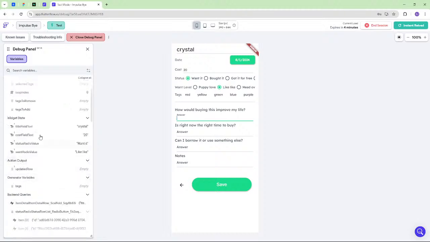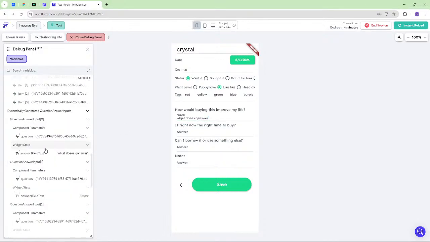And I'm in here because I wanted to see, what is this answer? It goes into the widget state. No? No. Because it's a component now. Where the heck does that go? Here. Dynamically generated question answer inputs. Okay, so I think maybe we shouldn't be waiting to save. I think maybe we should be...